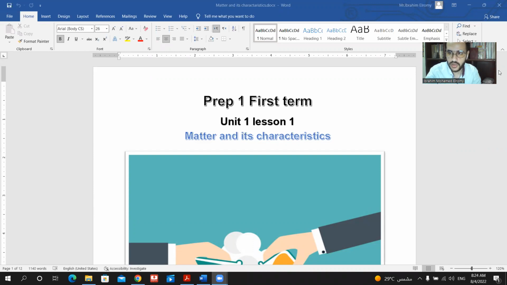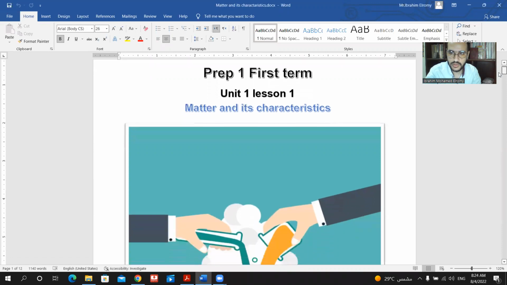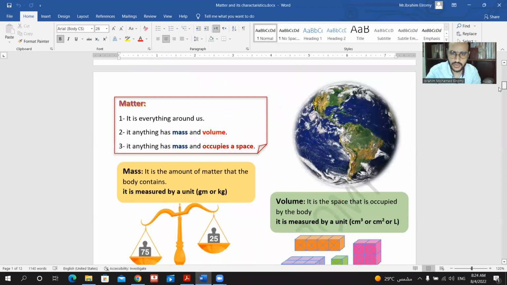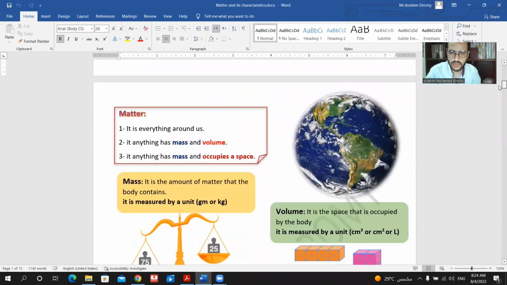Today we are going to talk about matter and its characteristics. As we talked before, last class we talked about mass and volume, and we talked about the units of mass and the units of volume, and how to transfer from one unit of mass to another. For example, how can you transfer from gram to kilogram and the opposite.